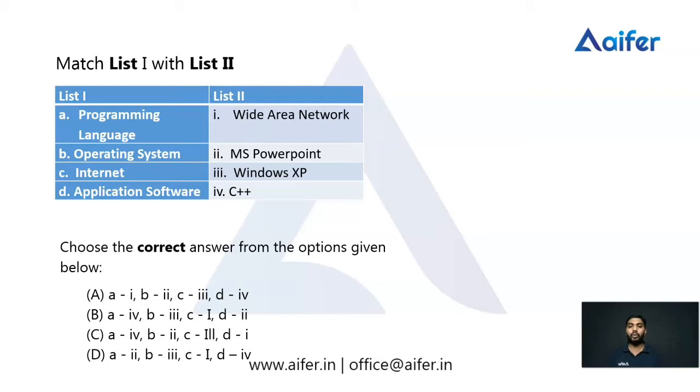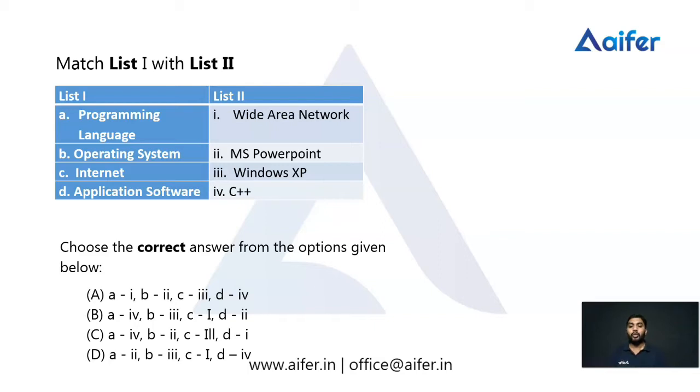We want to match list 1 with list 2, and we have been given four options. Option A says A1, B2, C3 and D4. Option B says A4, B3, C1 and D2, option C says A4, B2, C3 and D1, and option D says A2, B3, C1 and D4.